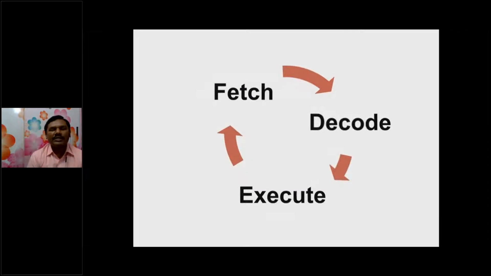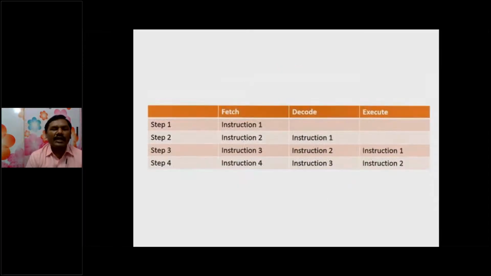This is the cycle of fetch, decode, and execution. Here you can see clearly that when the first instruction is fetched, no instruction is decoded. When the first instruction is decoding, the second instruction is fetched. When the first instruction is executing and the second instruction is decoding, the third instruction is fetched. This concept is called pipelining, and the speed of operation will be increased.